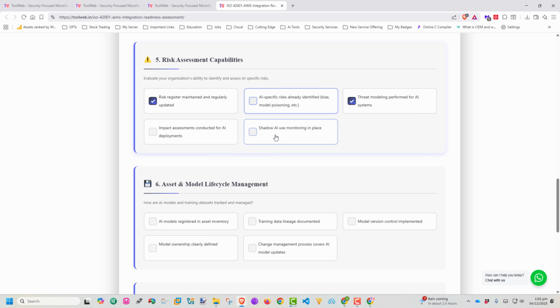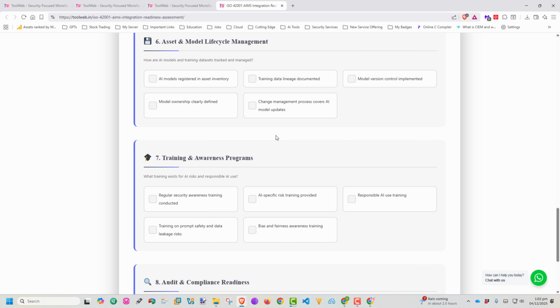Okay, and I'm moving on to the next, number 6, asset and model lifecycle management. AI models registered in an asset inventory, model ownership clearly defined, no. Training data lineage documentation, no. And change management process covers AI models, no. Model version control implemented, no, nothing.